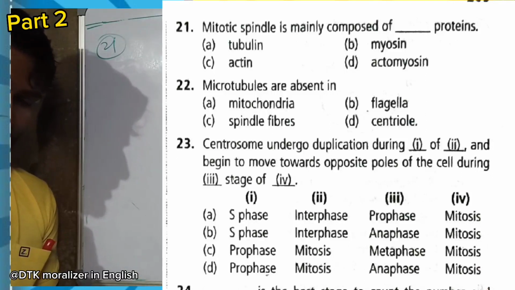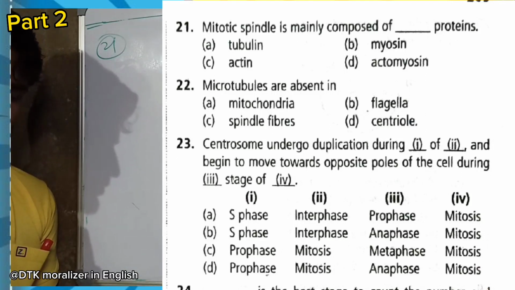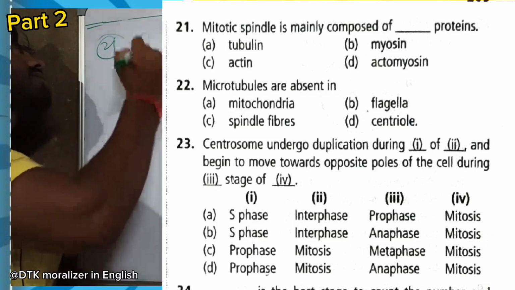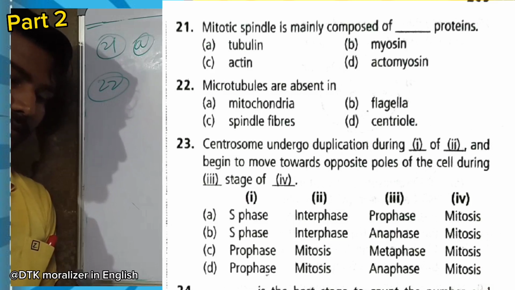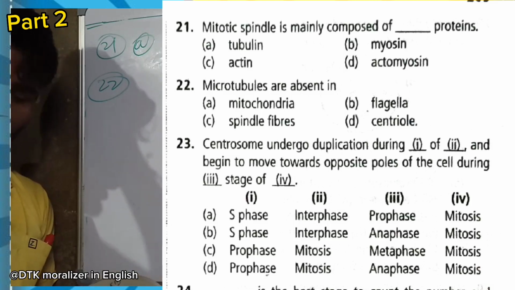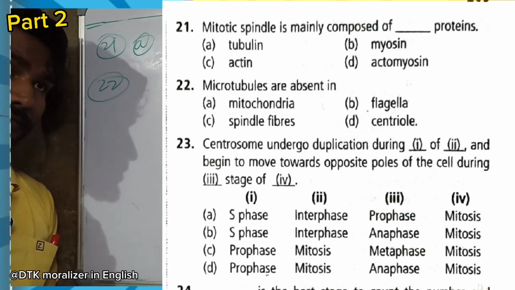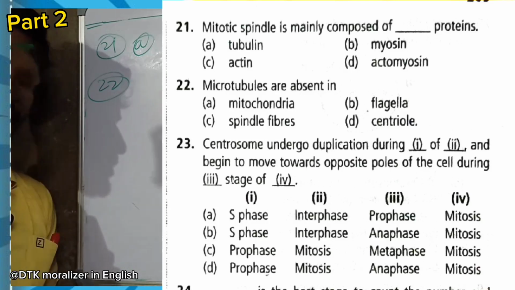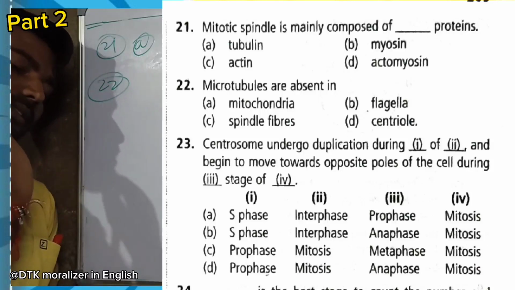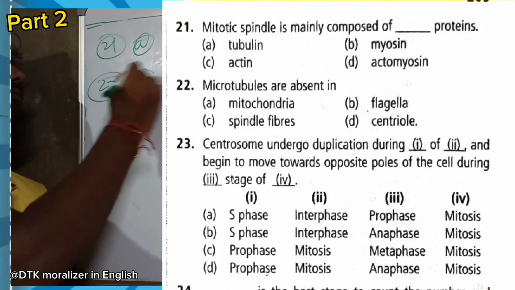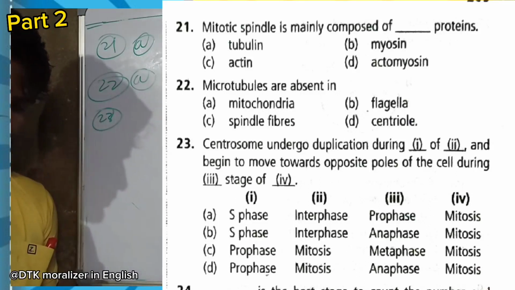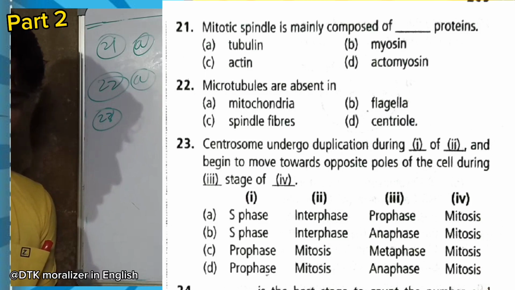Question number 21. Mitotic spindle is mainly composed of dash proteins. Tubulin, myosin, actin, actomyosin. Tubulin, option A. Question 22. Microtubules are absent in mitochondria, flagella, spindle fibers, centriole. Here, mitochondria is the one without microtubules, because flagella consist of microtubules.